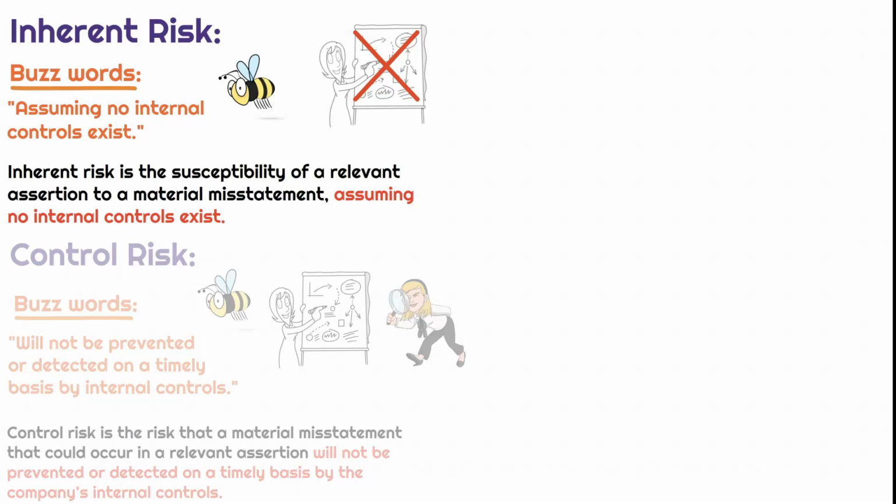By definition, inherent risk is the susceptibility that an assertion made by management will result in a material misstatement, assuming no internal controls exist. Okay, so this is something that is inherent to the company. So read this a few times, and I want you to take a step back and think about our buzzwords. As you notice, this definition does include the words internal controls. That has thrown candidates off in the past. They might see assuming no internal controls exist and think, wow, that must mean control risk. All right, I get it. But when you see assuming no internal controls exist in a multiple choice question, you're thinking inherent risk.